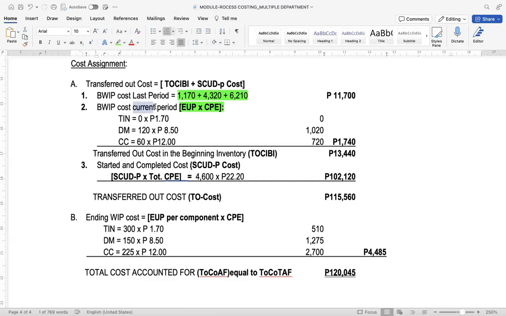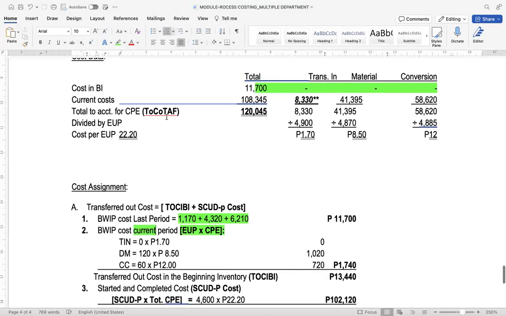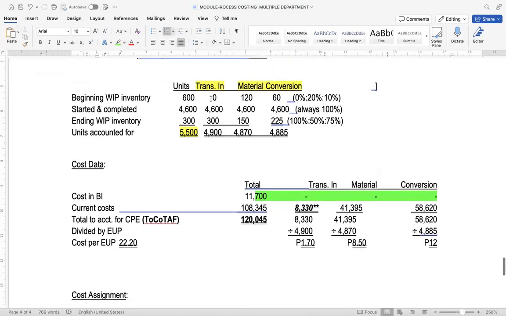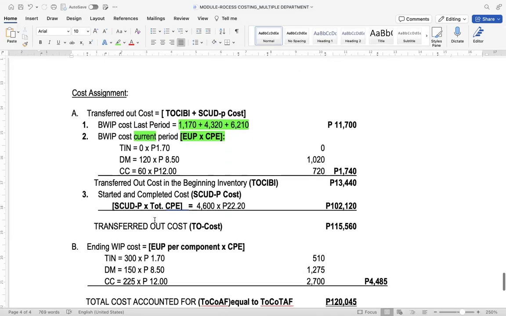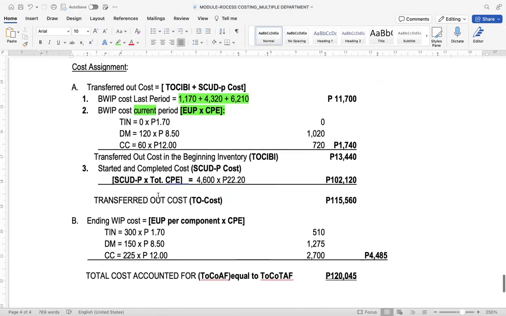Then we have to compute the cost for the current period, which is to complete the beginning work in process. Transferred in 0 EUP, direct material 120, and conversion 60. These EUP will be multiplied to their respective CPEs, 1.7, 8.5, and 12.